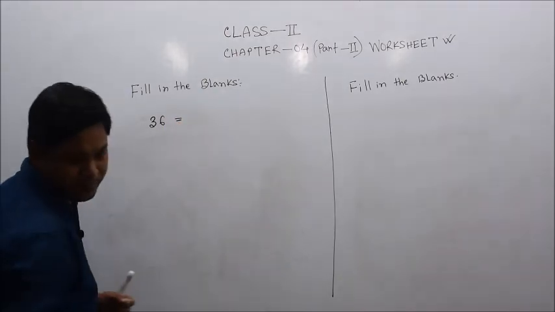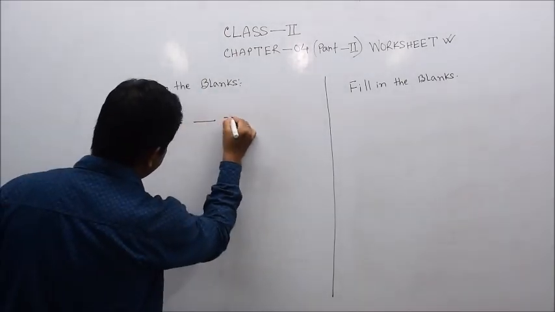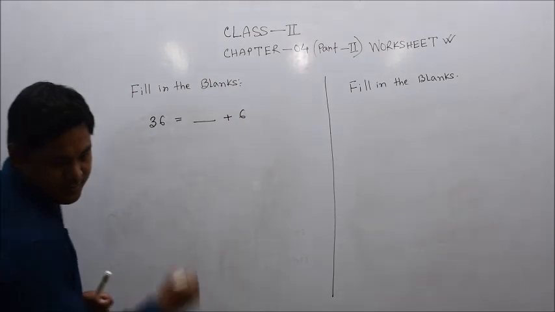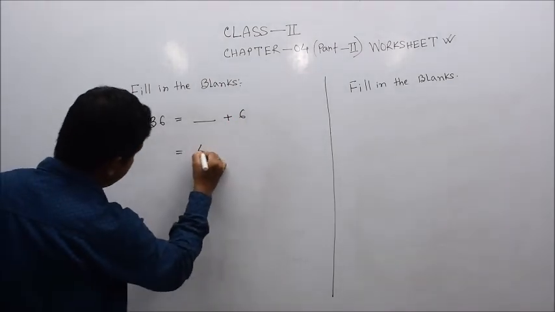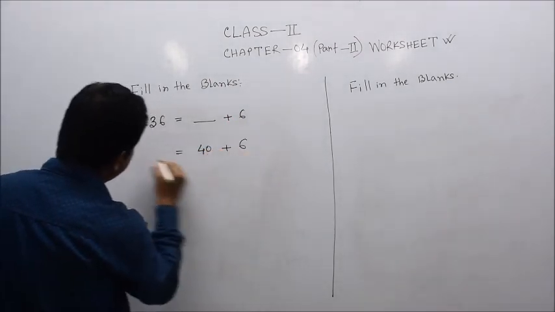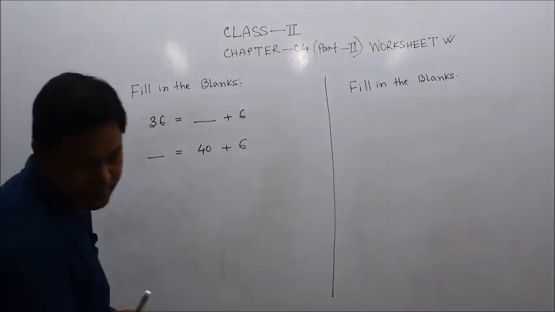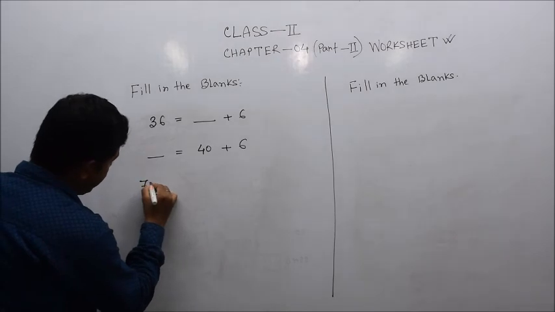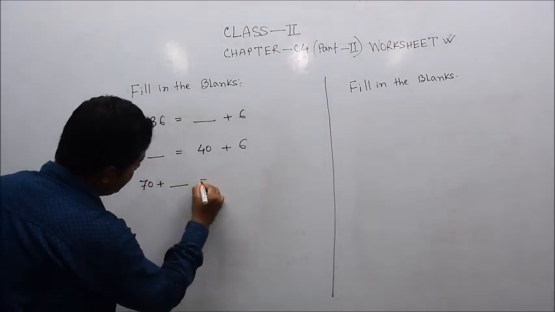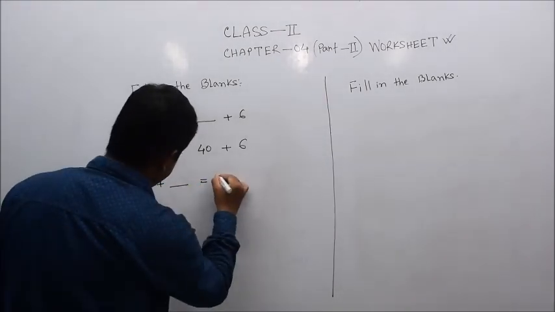36 is equal to blank plus 6, similarly blank is equal to 40 plus 6. Similarly 70 plus this number, that is 71.